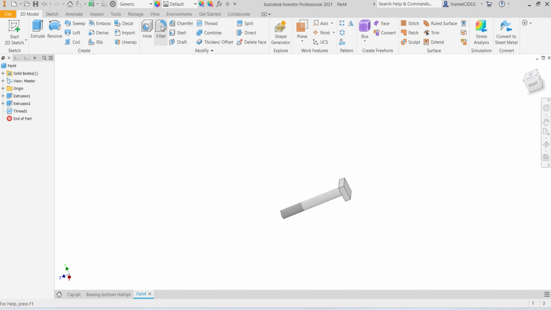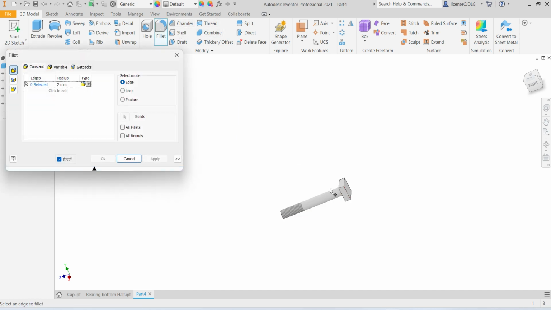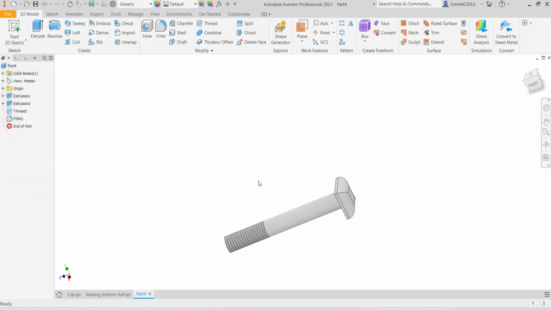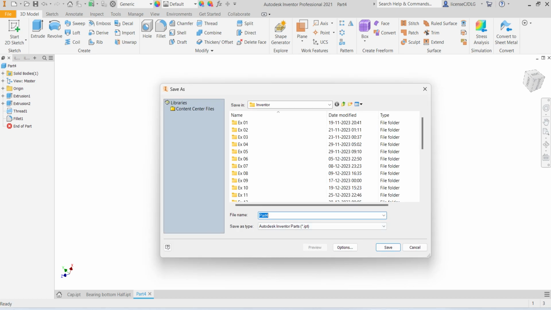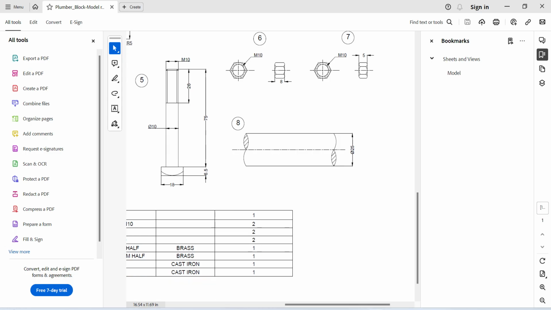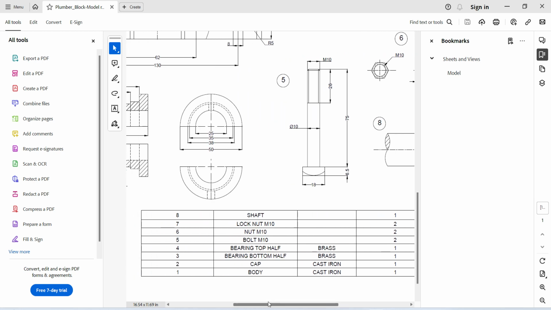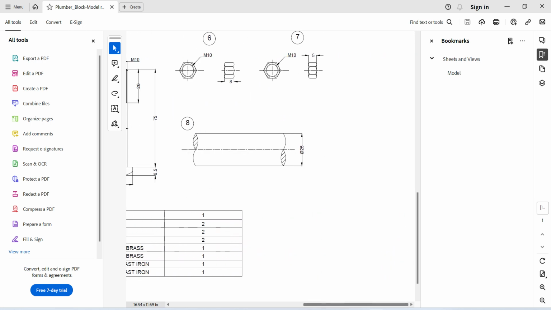So select fillet, select 5 mm, click apply. Ctrl S, save the part as a bolt M10.